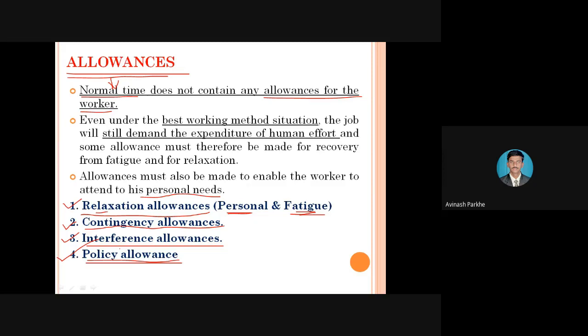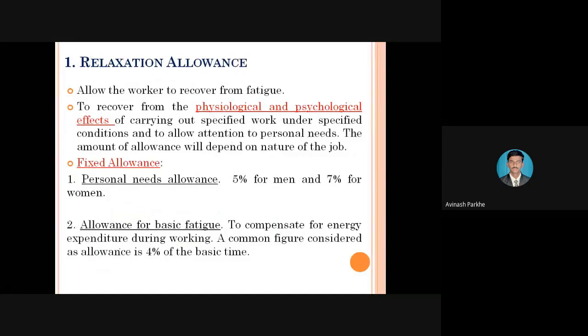So these are the different types of allowances which are provided along with normal time in order to calculate the standard time to complete that particular job. What I have explained just now is the relaxation allowance, so where is it to be provided? There are different types of concepts, that is physiological and psychological. We discussed the physiological and psychological concepts in the last chapter under ergonomics. These are important concepts considered under working conditions, where the worker may or may not be mentally strong, maybe facing problems at home, some family problems, financial problems. In such conditions, that worker has to take rest.